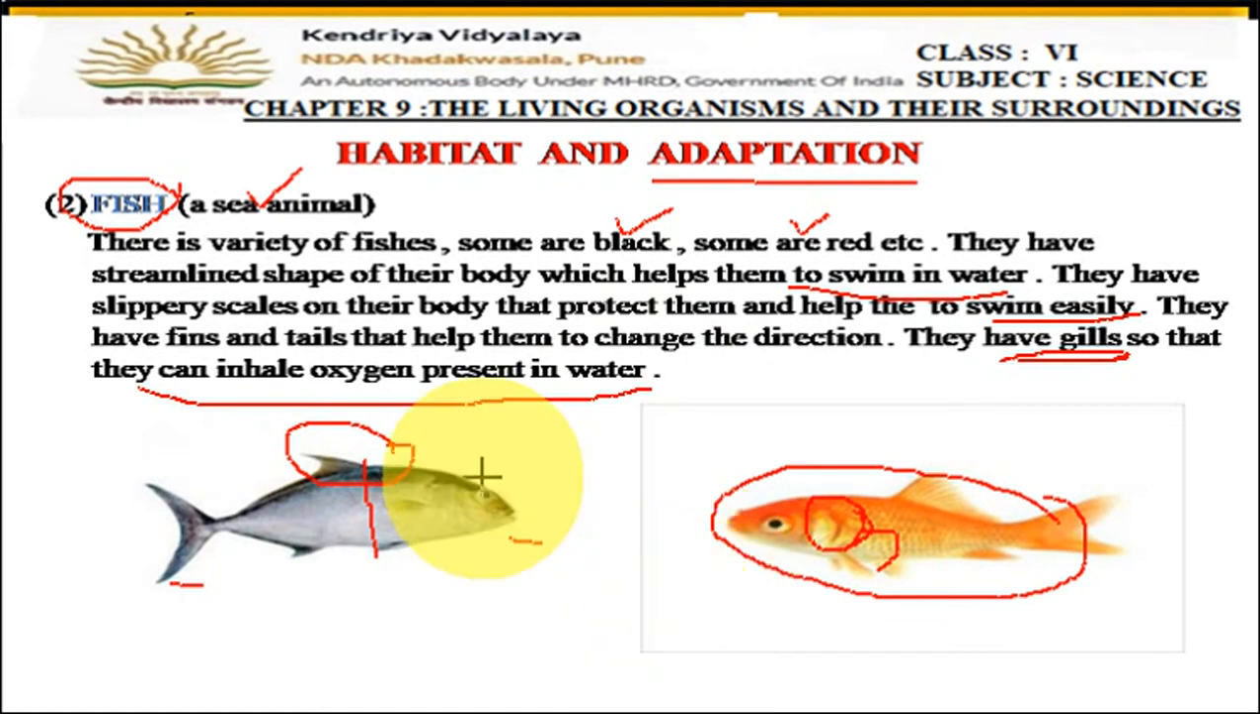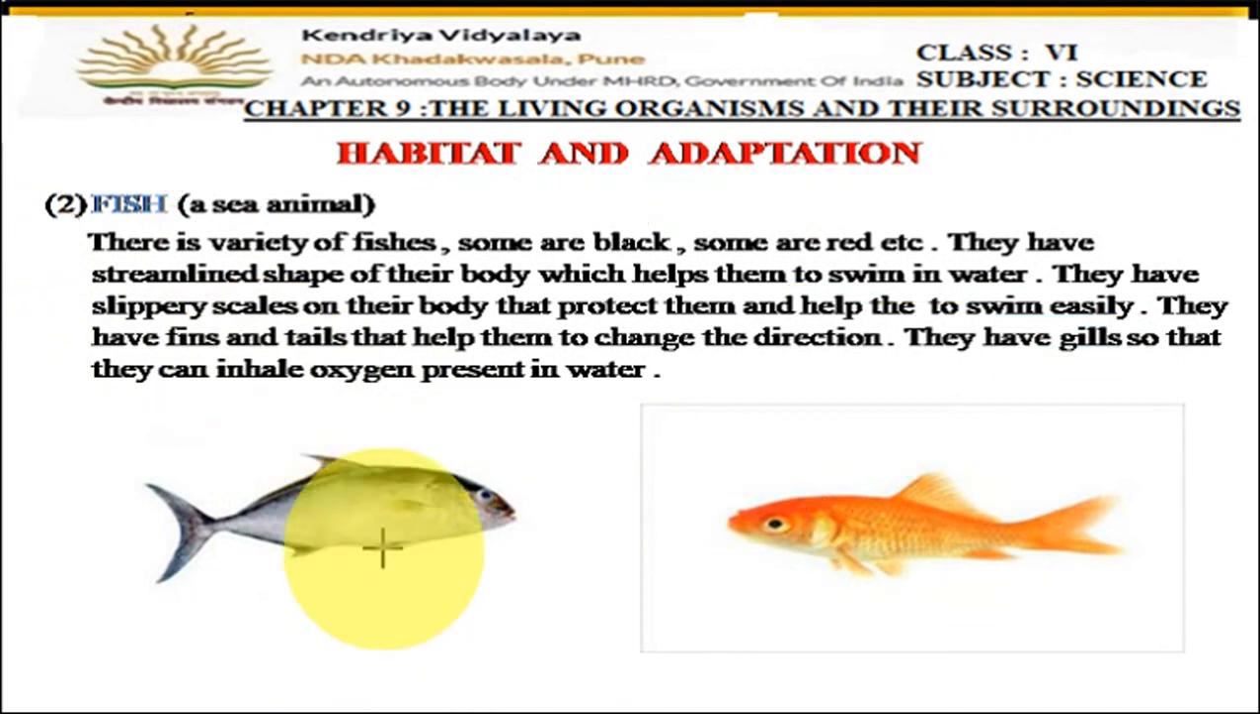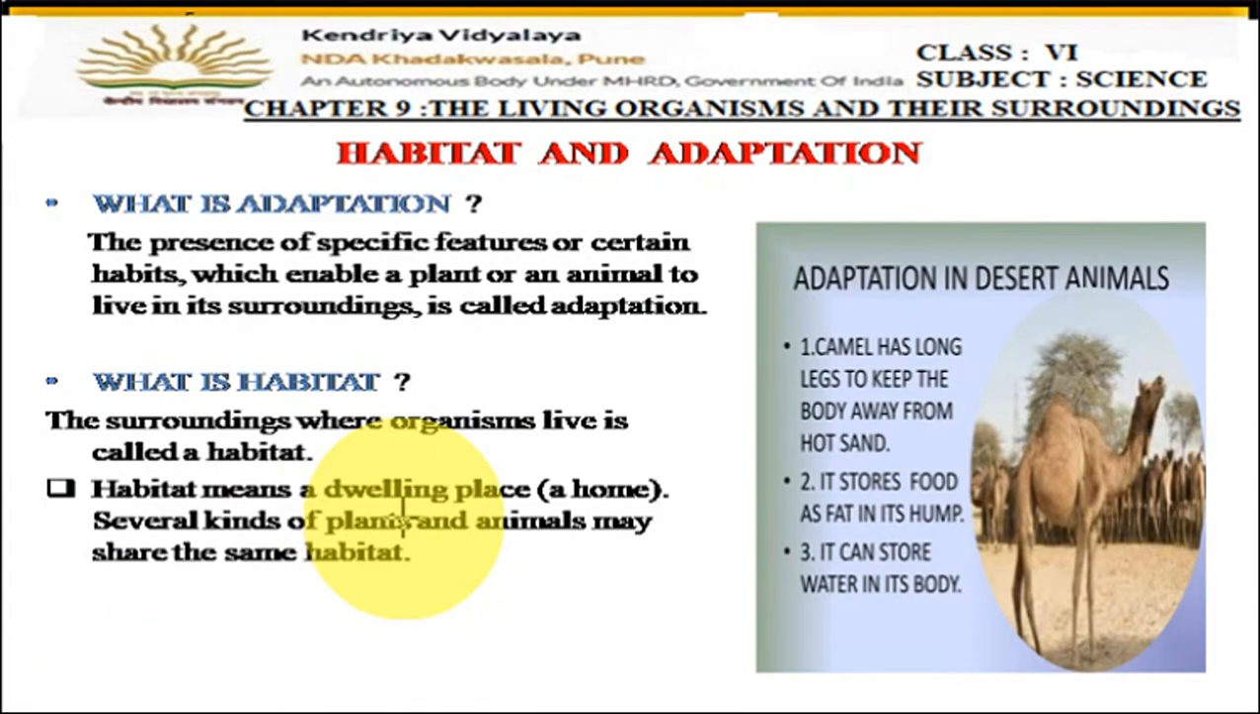Okay, so these are the adaptations of the fishes, that they have a streamlined shape, then they have scales present on their body, they have fins to swim, they have tail fin to change their direction, they have gills to respirate in the water. So these are the adaptations of the fish. Now let us move on to the next slide and see the definition for adaptation and habitat.